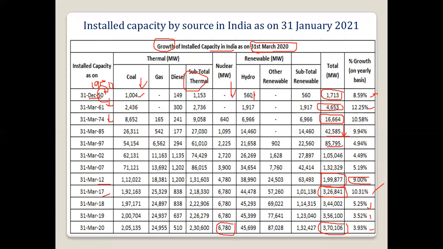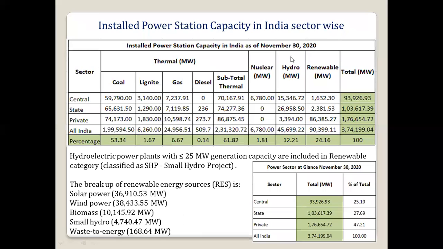Then hydro started from 560 megawatt, and now it is around 45,699. Then other renewable sources, whose capacity is now around 87,020. In this way we can see the growth trend. This is up to the 31st January 2020.